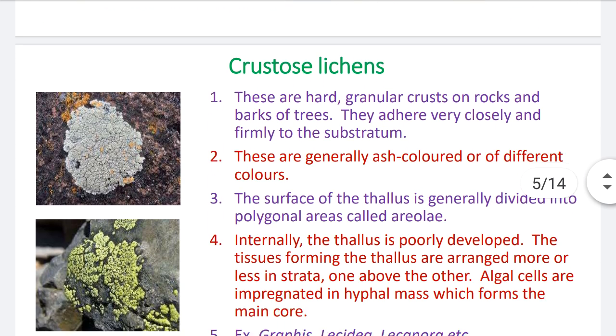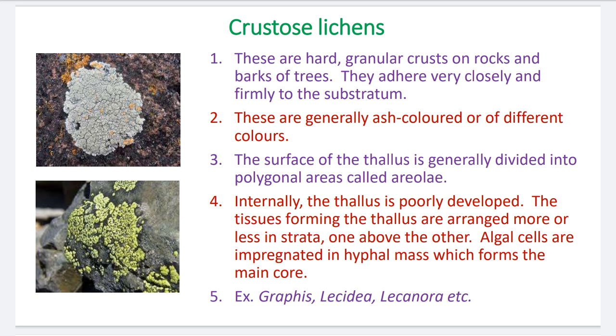Now the first type of lichen is the crustose lichens. Point number 1. These are hard, granular crusts. Granular means small granules, like on rocks and barks of trees. They can grow on rocks and barks of trees.